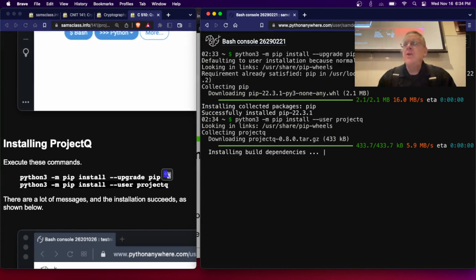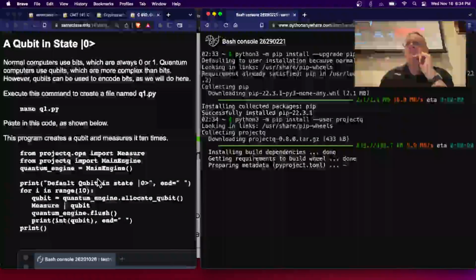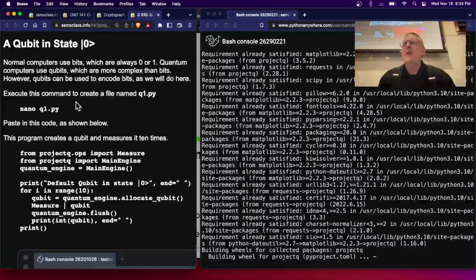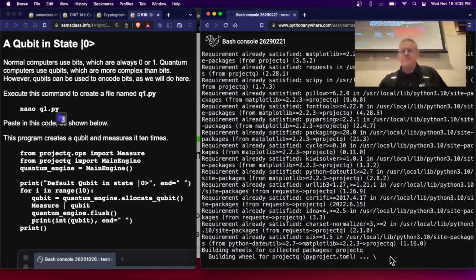Python has serious dependency problems. All right, so while it's installing that stuff, I'm going to make q1.py. I'll make a couple examples, and then we'll talk about what it means. So it's building Project Q.